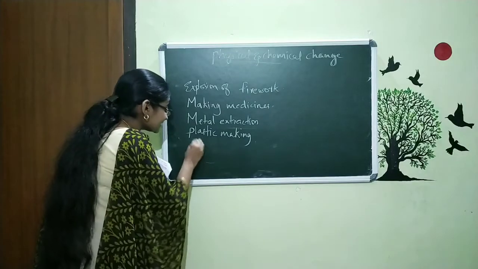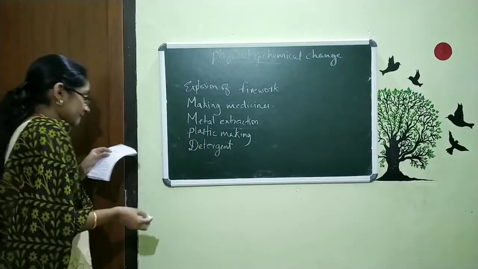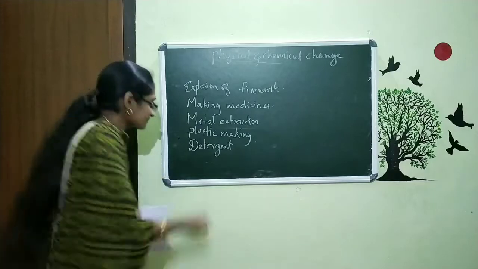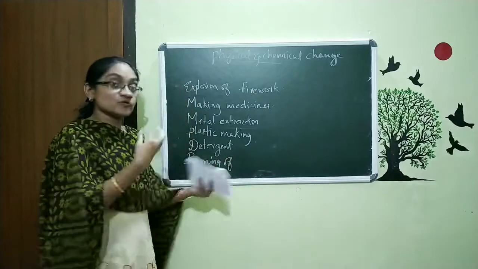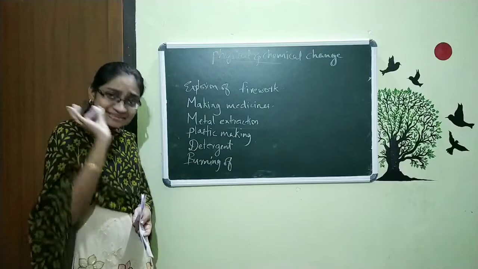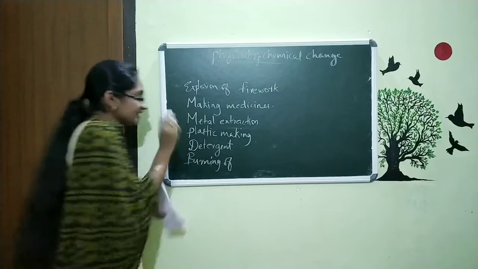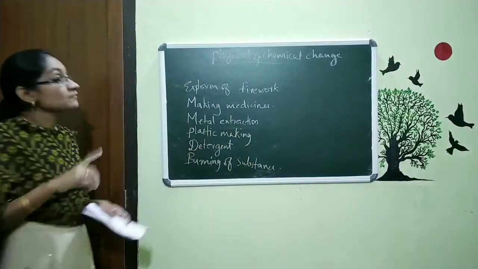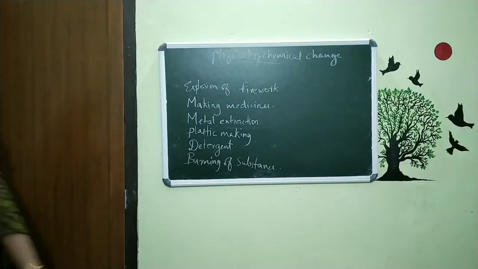The next one is detergent making. And also we can say the burning of something. That means the burning of wood, burning of paper, burning of magnesium ribbon. Like any substance that we are burning is included in chemical change. Burning of any type of substance. So these are some of the examples for the chemical change.